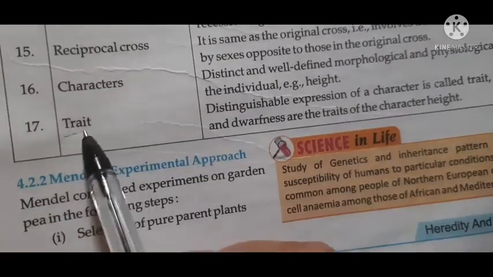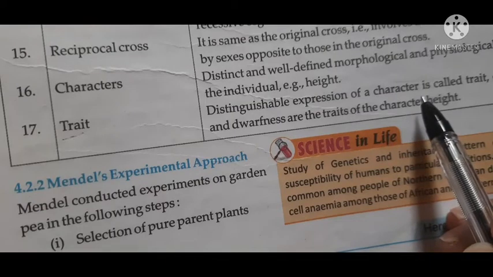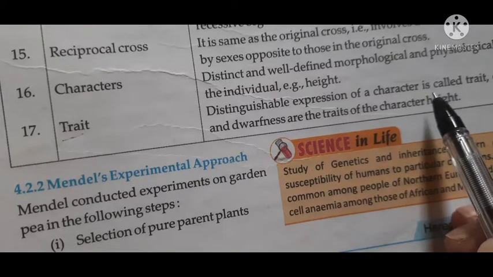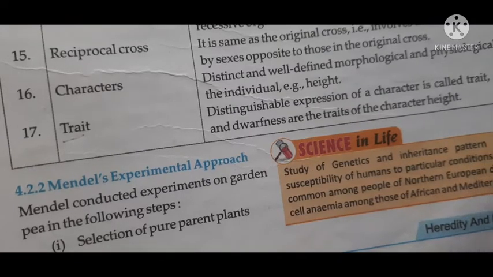What is a trait? Traits are like tallness and dwarfness. And what is a character? Height we can say is a character. Height can be tall or dwarf, so tall and dwarf are called traits.